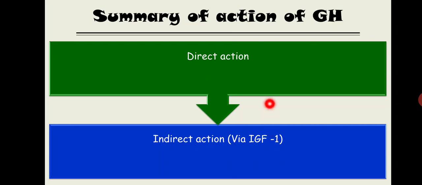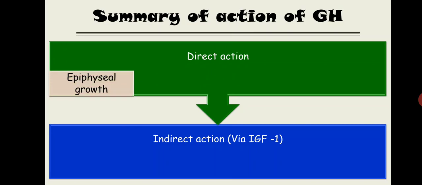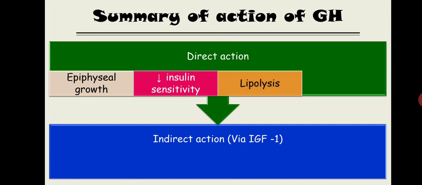So there are some differences between the direct action of the growth hormone and the indirect action of the growth hormone. What are the differences? I will give you on this slide. First, enumerate them. Direct action, it causes epiphyseal growth first. Second one, it decreases insulin sensitivity, it increases insulin resistance, then it causes lipolysis and causes protein synthesis.